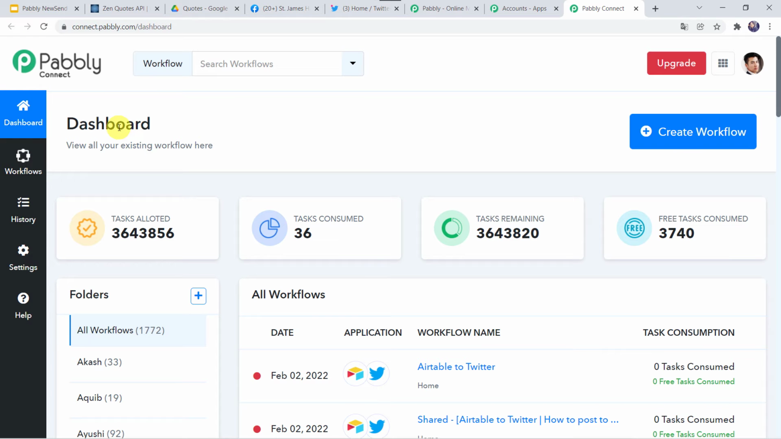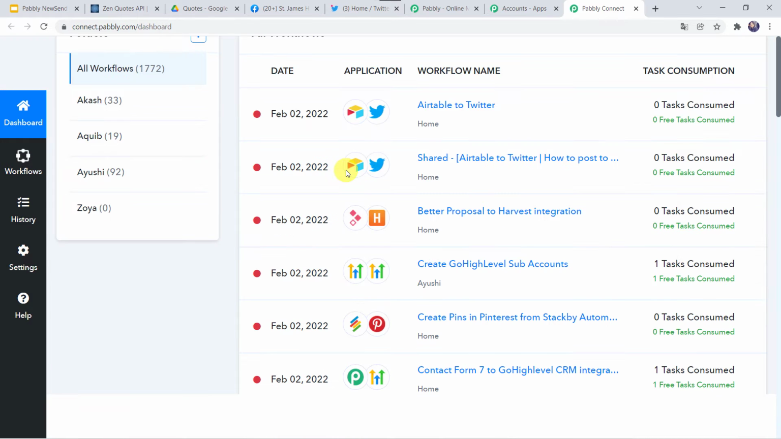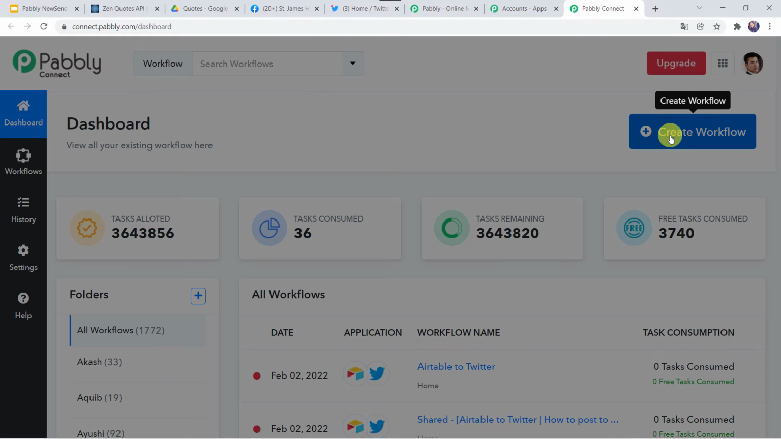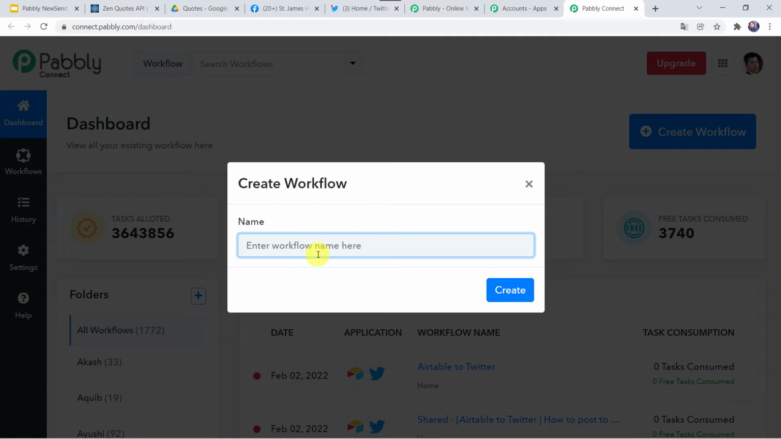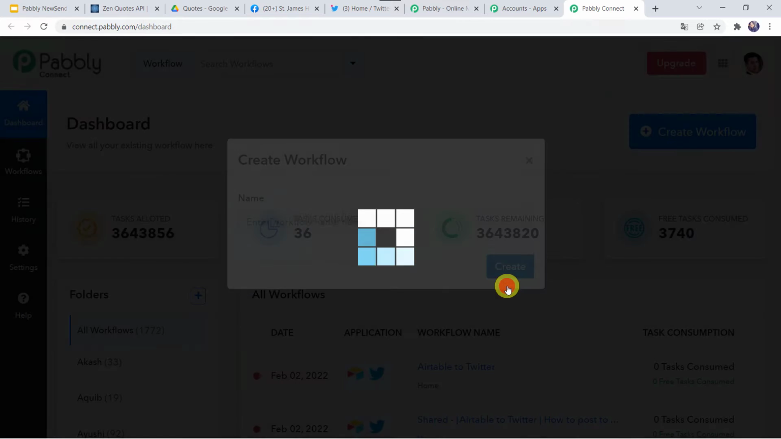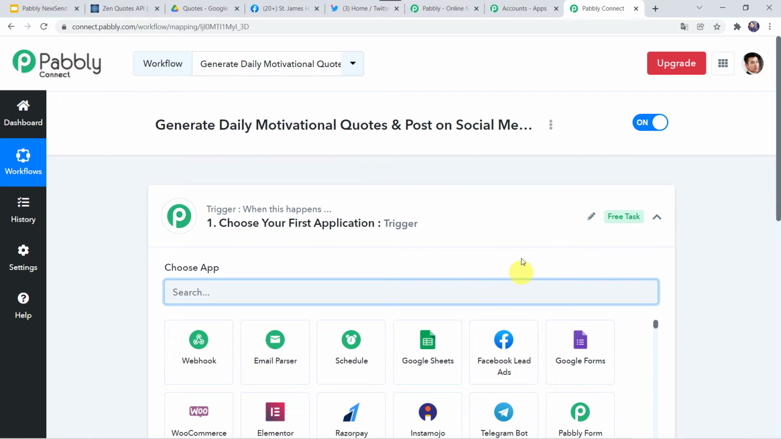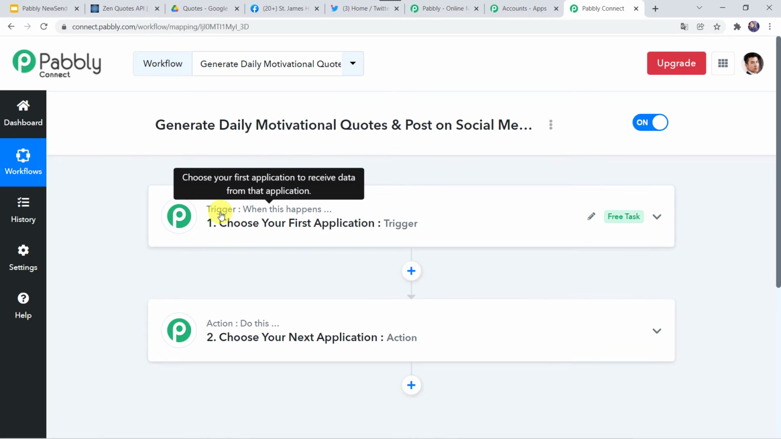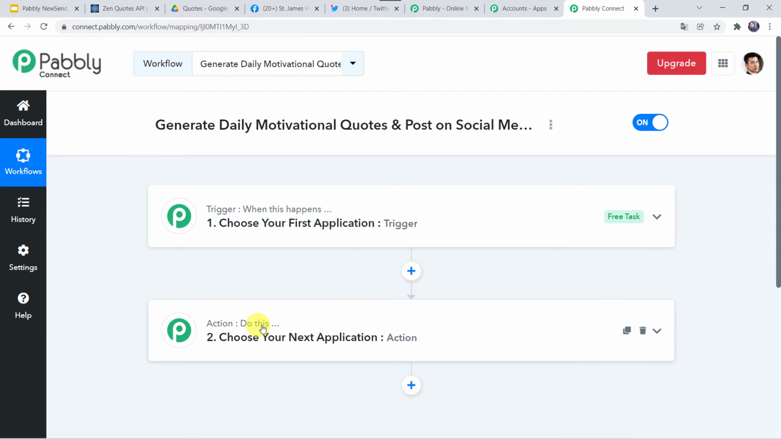This is the dashboard of Pabbly Connect. Here we have to create a workflow. For that, come to this plus sign and click on Create Workflow. Here we have to give a name to the workflow, so I'm just adding the name as Generate Daily Motivational Quotes and Post on Social Media Platform. You can give the workflow name as per your requirement and simply click on Create. Now here we can see a trigger window and an action window. Pabbly Connect works on the concept of trigger and action. Trigger means when this happens, action means do this.